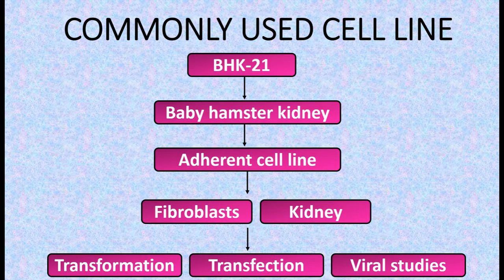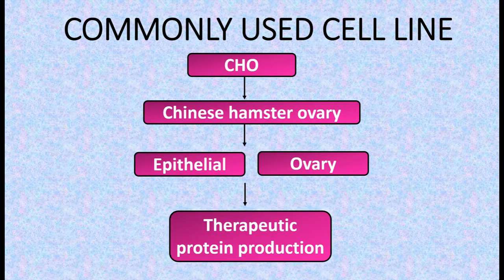Next comes the BHK21 cell line. It stands for baby hamster kidney fibroblasts. These are adherent cell lines derived from 1-day-old hamster kidney. This cell line is useful for transformation, for stable and temporary transfections, and to study viral infections. Next is the CHO cell line. It stands for Chinese hamster ovary cells, which are an epithelial cell line derived from the ovary of the Chinese hamster. These are the most common mammalian cell line used for mass production of therapeutic proteins.